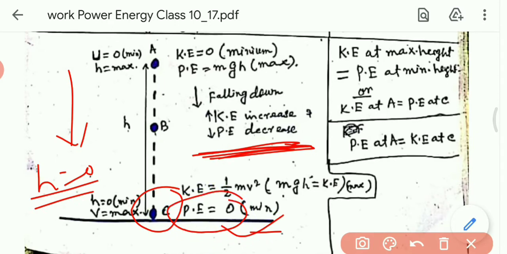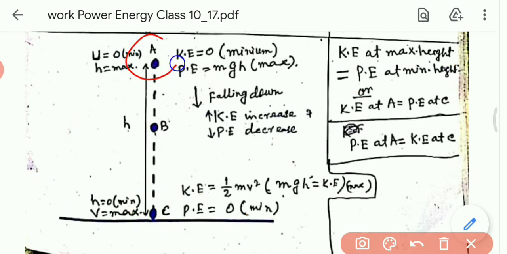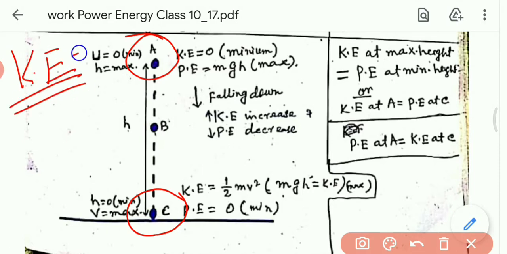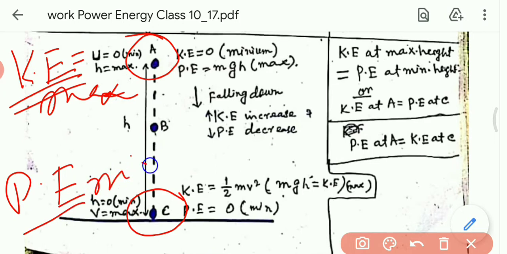Is it clear? So we can conclude that the energy at the maximum height is equal to the energy at the minimum height. Here potential energy is maximum, and here kinetic energy is maximum, and these will be equal.